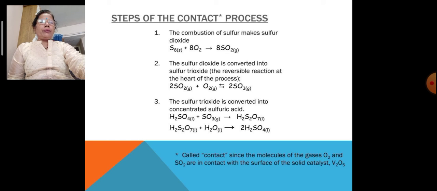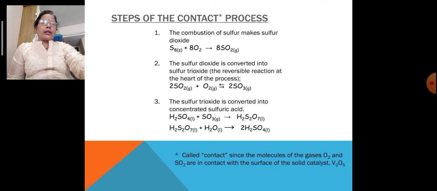First of all, there is the formation of oleum, that is H2SO4 in liquid state. When sulfur trioxide comes in contact, there is the formation of H2S2O7, that is oleum in a liquid state, and again it will contact with water, and there is the formation of liquid H2SO4. So this second step, where sulfur trioxide is prepared, is very important, and that is why the process has that importance.